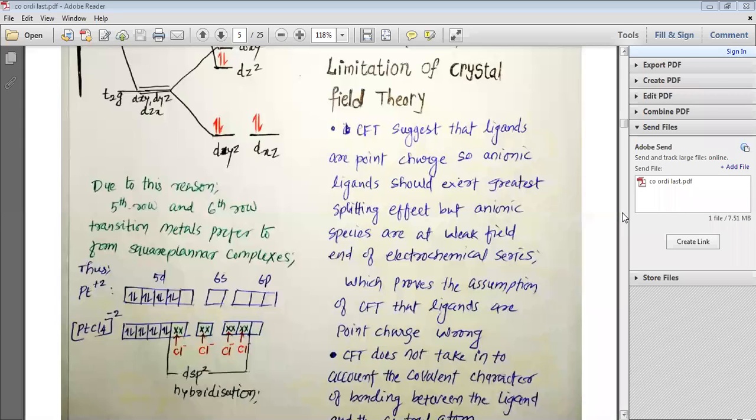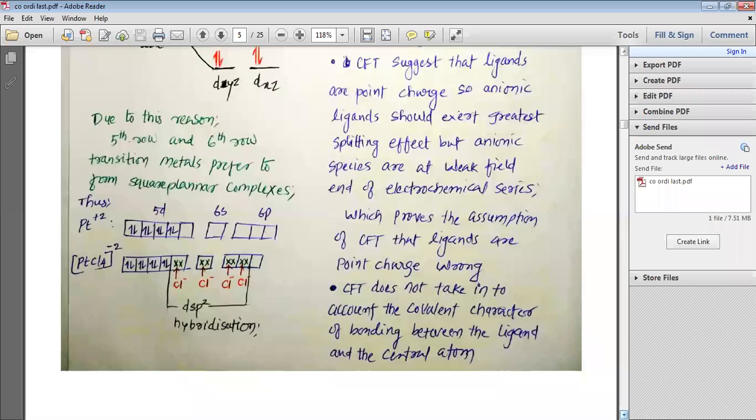Yes, sir. So, let us study the limitations of the crystal field theory. Crystal field theory suggests that the ligands are point charges. So anionic ligands should exert the greatest splitting effect, but anionic species are at the weak field end of the spectrochemical series, which proves that the assumption of crystal field theory that the ligands are point charges is wrong.